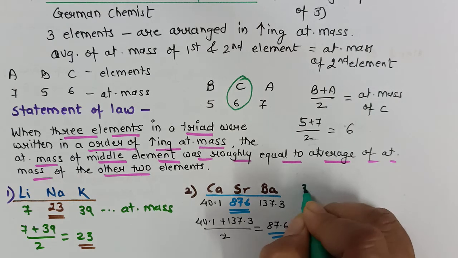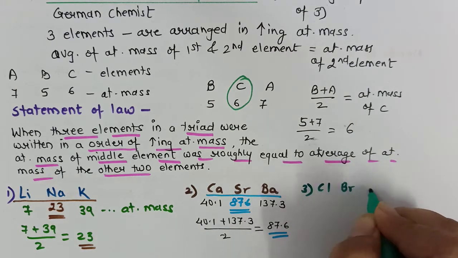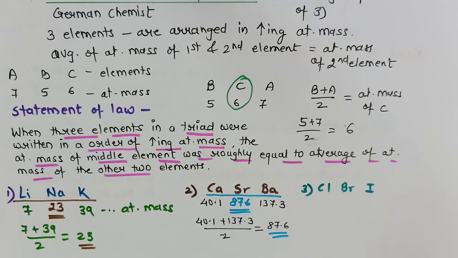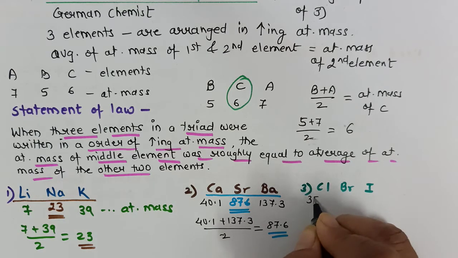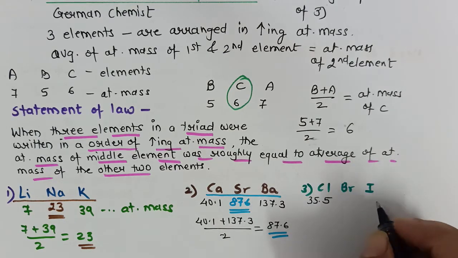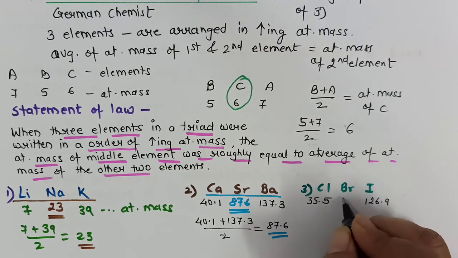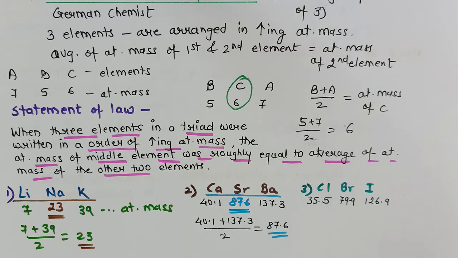Similarly, chlorine, bromine and iodine with their atomic masses: 35.5, the atomic mass of iodine is 126.9, and that of bromine is 79.9. So this also forms a Dobereiner triad. What is the main thing about this triad? That the average of atomic masses of two elements is equal to the atomic mass of the middle element.